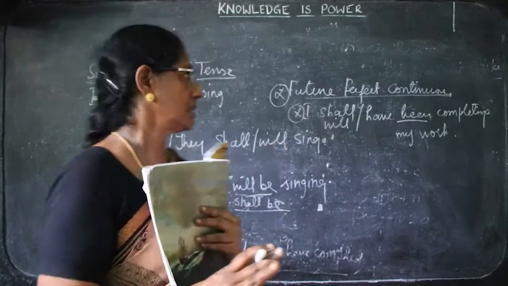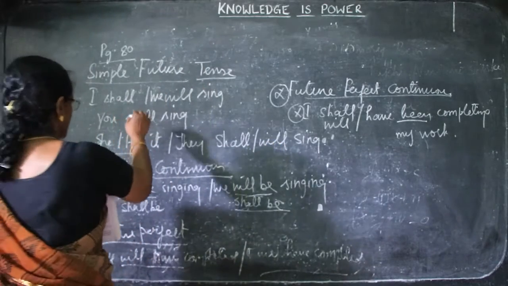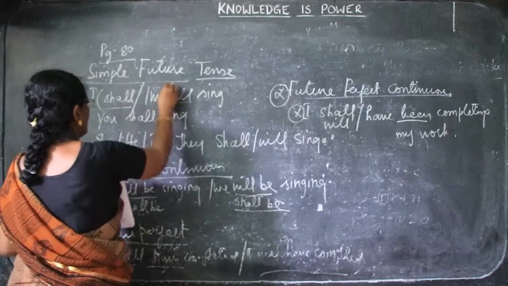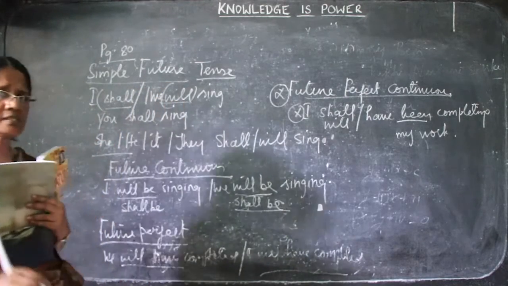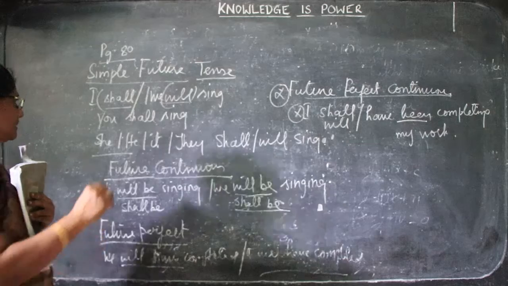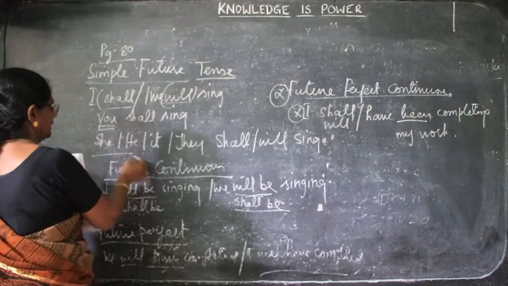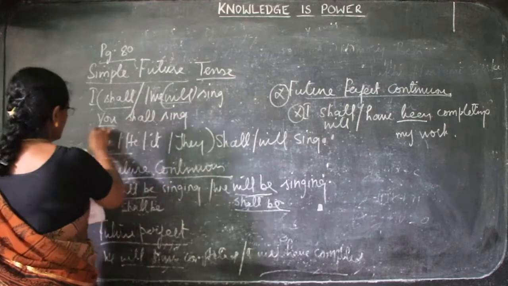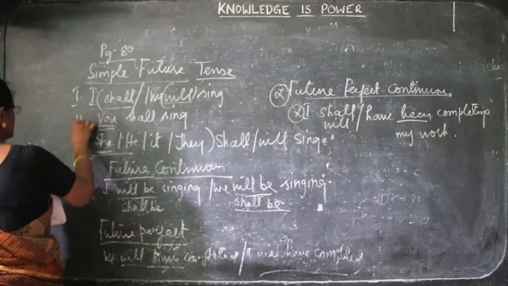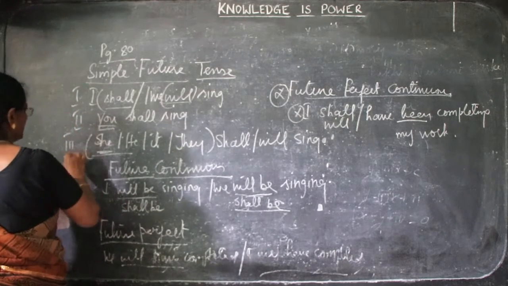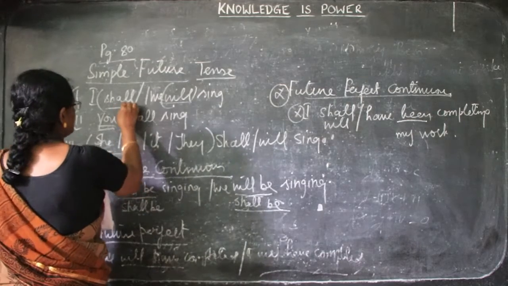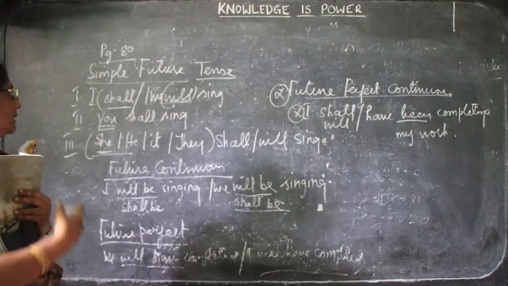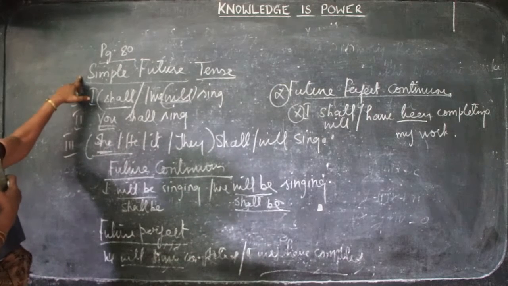Now we will see to this. Simple future: I shall, first person, or we will. You can use either shall or will for this simple future tense. Next one is second person, you shall. Then third person, I taught you already, she, he, it, they, these are all third person. First person, second person, third person. Now this can be used adding shall or will. You can use either shall or will. This is the first table in simple future.